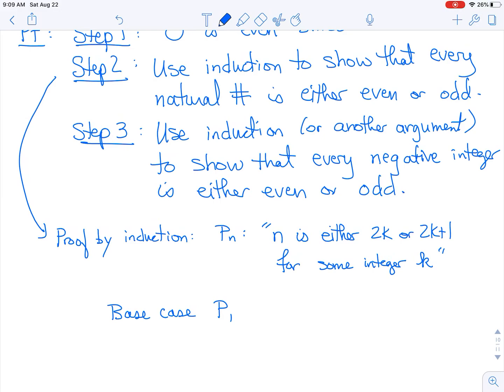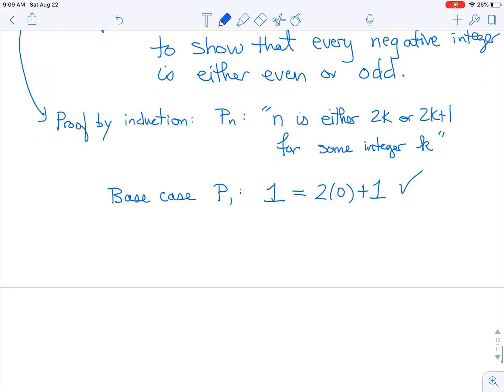And so the way we prove that by induction is we start with P1. So P1, let's see. Okay, so 1 is equal to 2 times 0, where 0 is an integer, plus 1. Good. So we've shown that P1, which is this sentence, that 1 is either 2 times something or 2 times something plus 1. We just checked that. So we finished the base case.